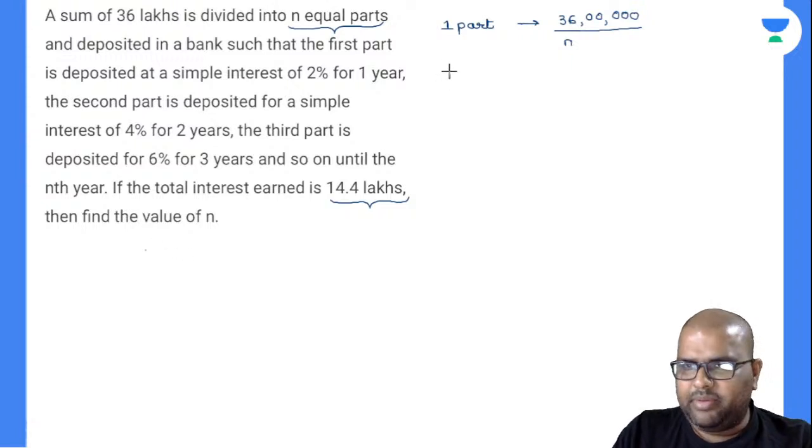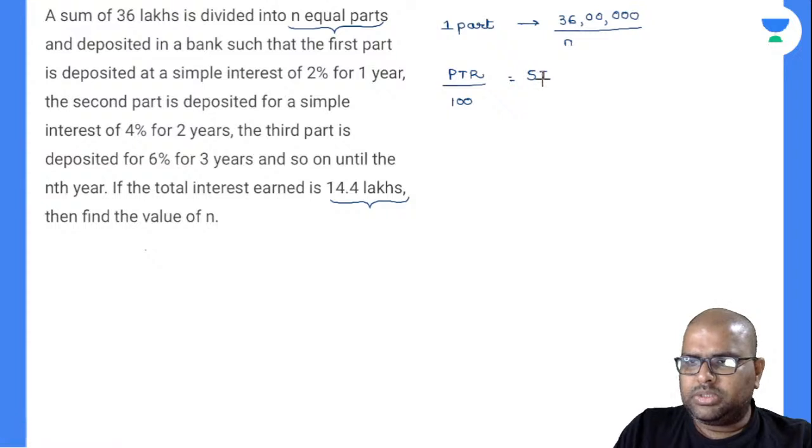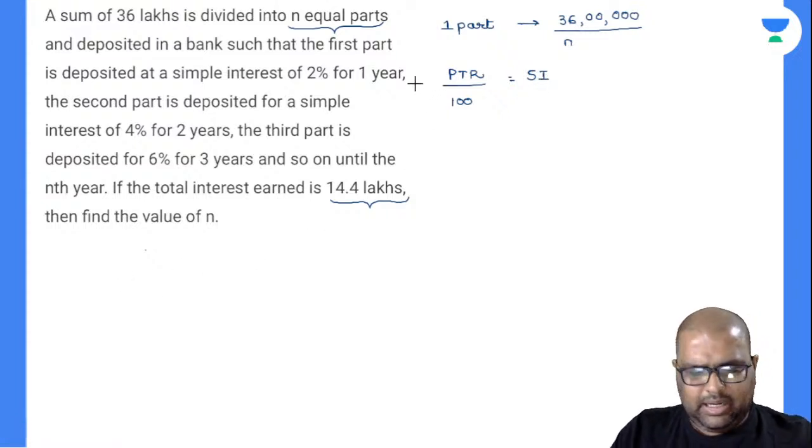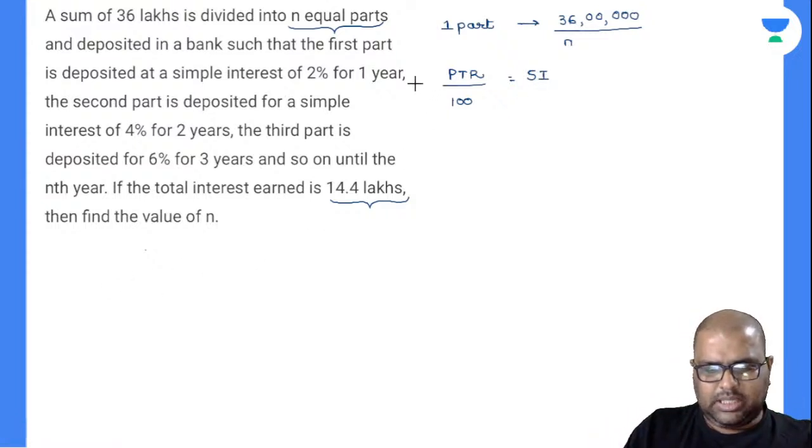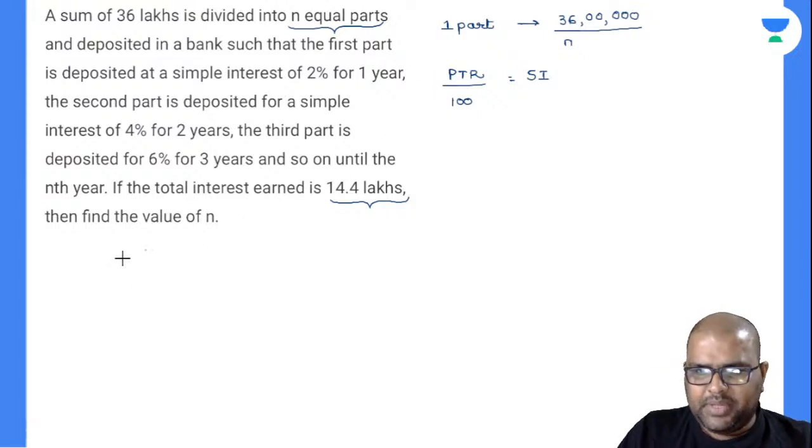The simple interest formula everybody knows, this is PTR by 100. So I can take 36 lakh divided by n as common, because P is common for all the years. So I'll take down 36,000 divided by n as the common value.